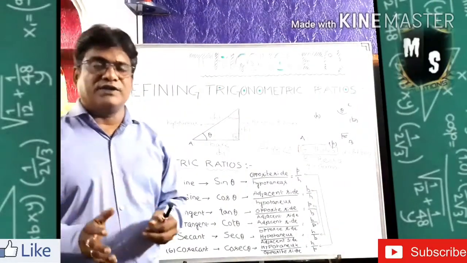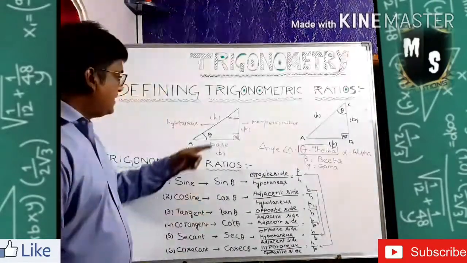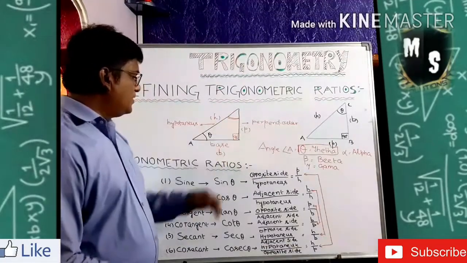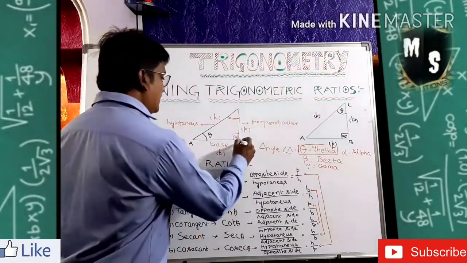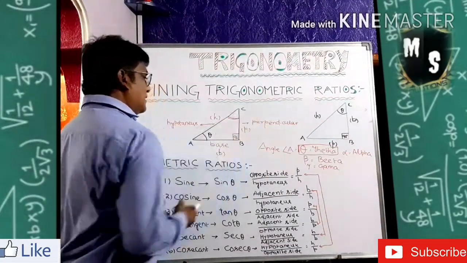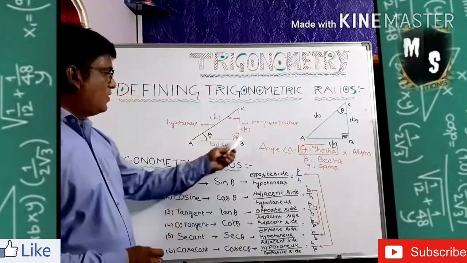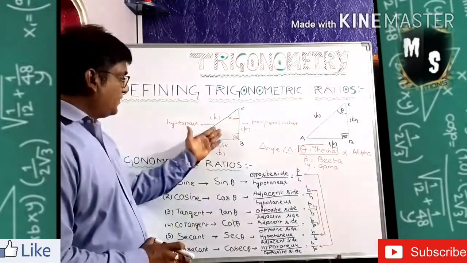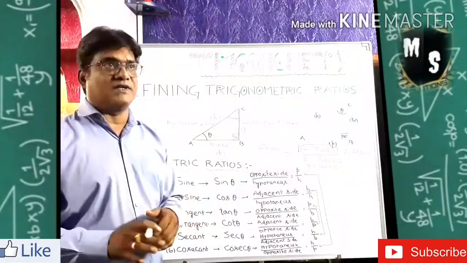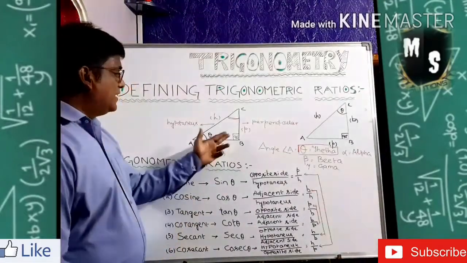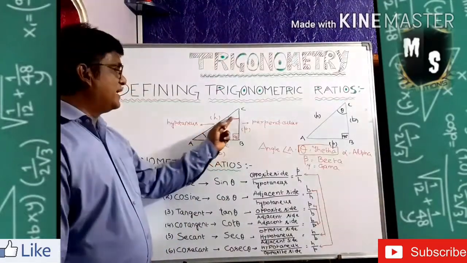Before that, I want to say something to you. Here I draw two right angle triangles for you. Let it be ABC. Here I draw, and according to this figure, come to the angles first. What are the angles? One is 90 degrees, and the other two are unknown angles.